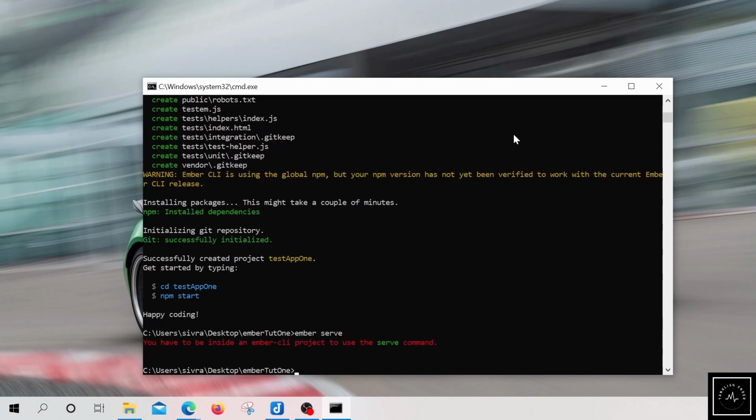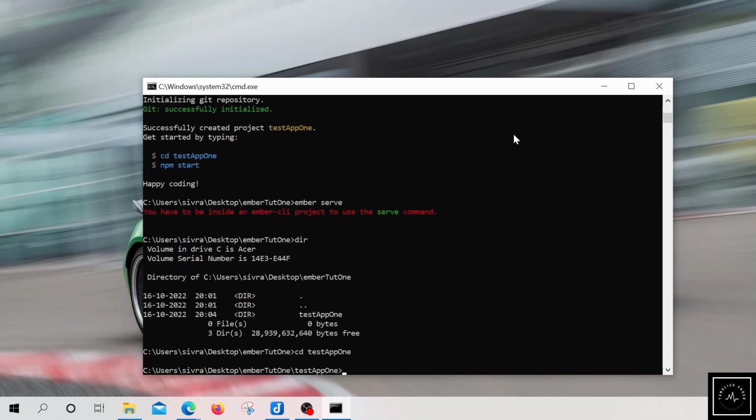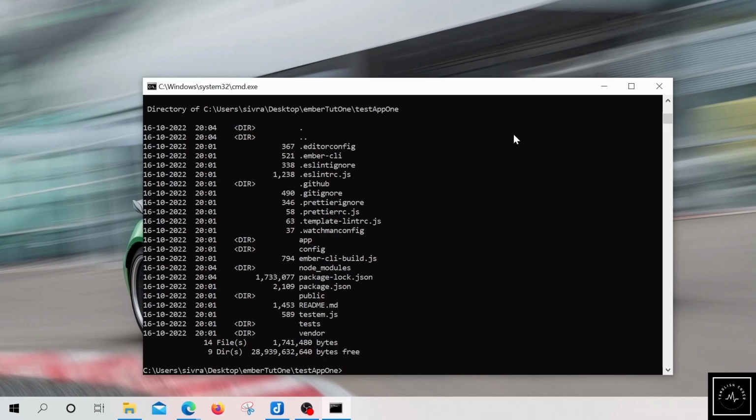I didn't move inside the project folder. We are just in the root folder, you could see that here. So let me move inside the project folder where we have the files. Right now you could see the package.json file and all. So this is the directory from where we have to start the server.